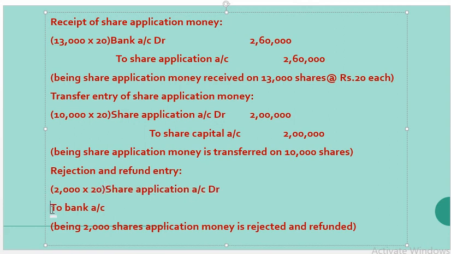From the available amount of 2,60,000, 2 lakhs has been transferred to share capital account and 40,000 has been returned to the respective shareholders for non-allotment of shares to them. So this is the journal. Narration: 2,000 shares' application money is rejected and refunded.